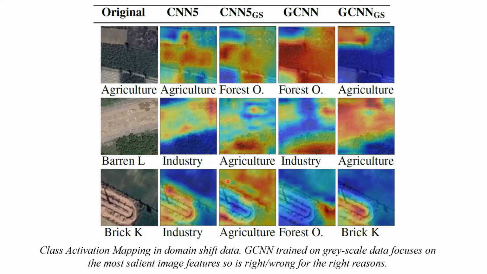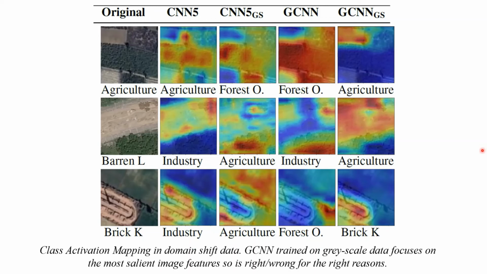In the second row, labeled as barren land, we again see that Gabor CNN trained without color focuses more strongly on the correct features than the other models. So while it classifies it as agriculture here, this is expected as the classifier is trained on dry season data, and agricultural land during that season resembles the barren land.